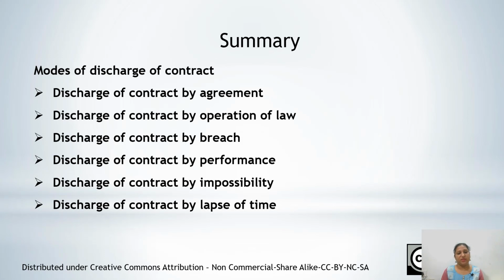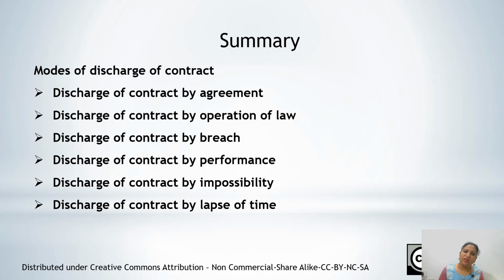I will summarize each point in one or two lines. We have discussed in this lecture the modes of discharge of contract. Under the modes of discharge, the first we discussed is discharge of contract by agreement, where the parties make some agreement, either by way of novation, alteration, remission, rescission, or accord and satisfaction.